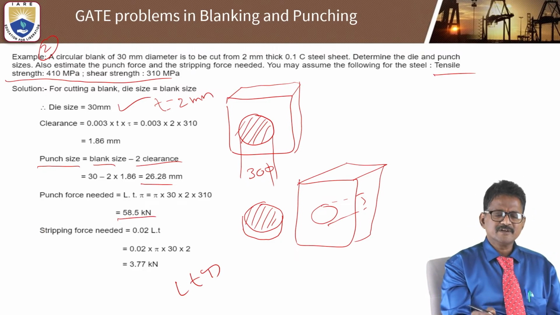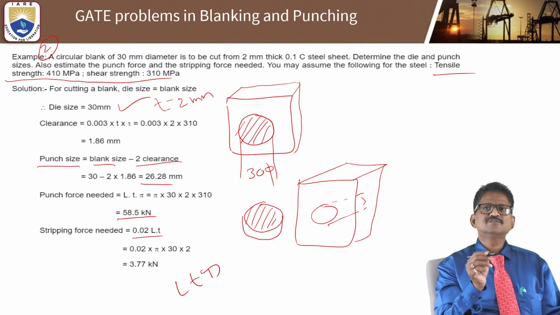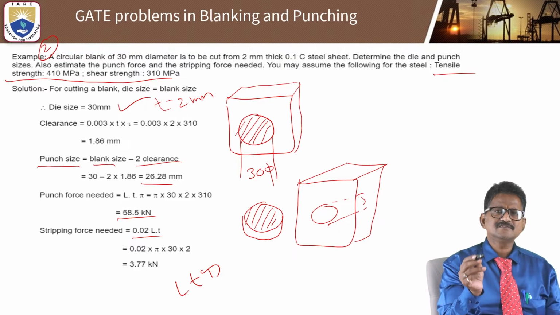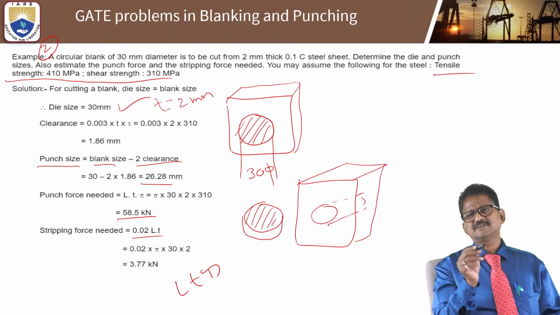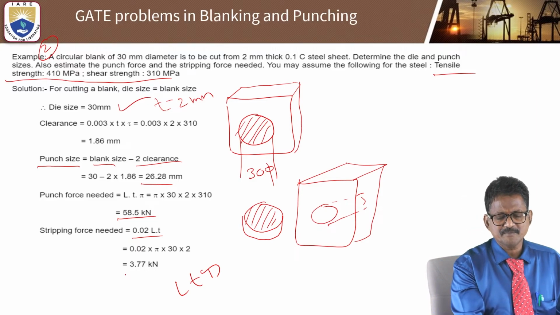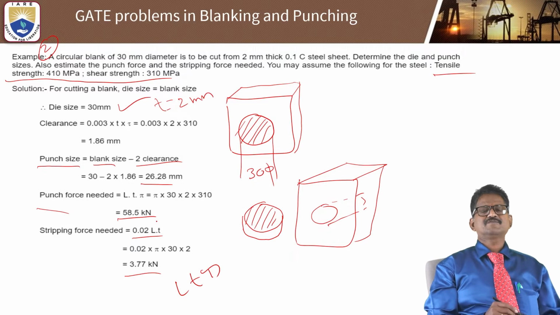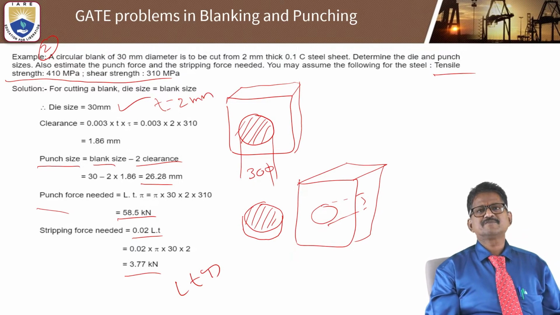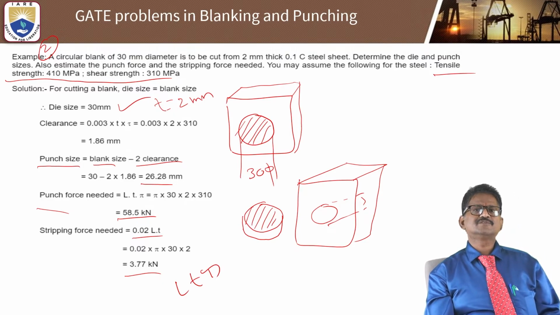And similarly, what is the formula for the stripping force? 0.02 times some length into thickness. 0.02 pi into 30 into 2 gives 3.77 kilonewtons as the stripping force, and the punch force is equal to 58.5 kilonewtons. This is the way you can determine it for blanking.